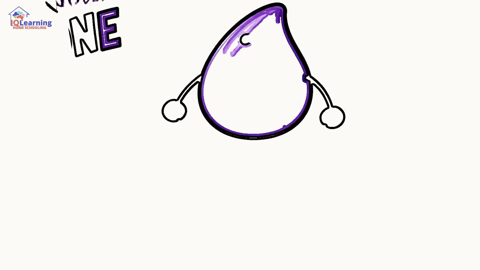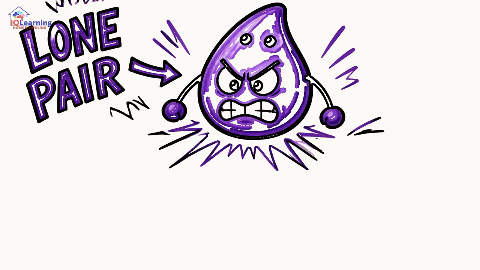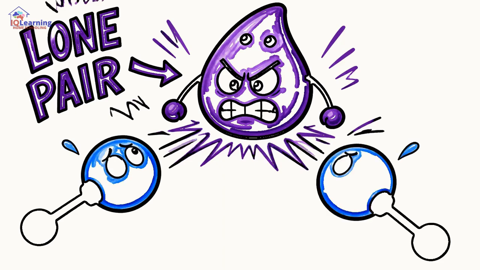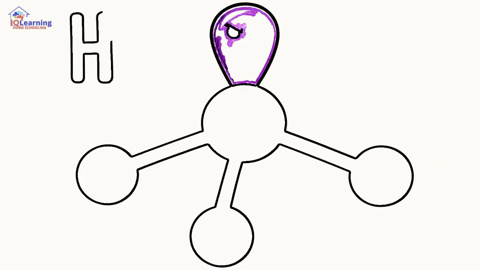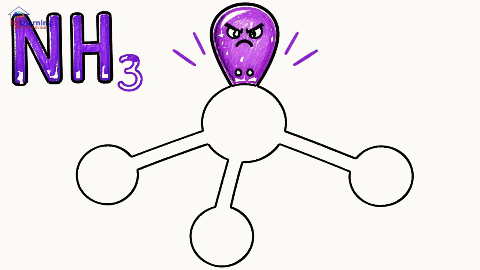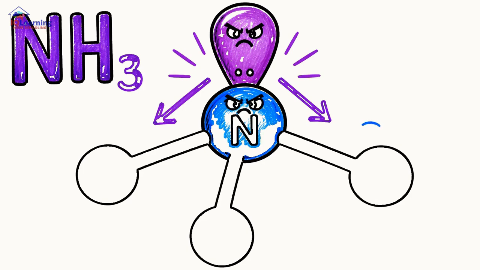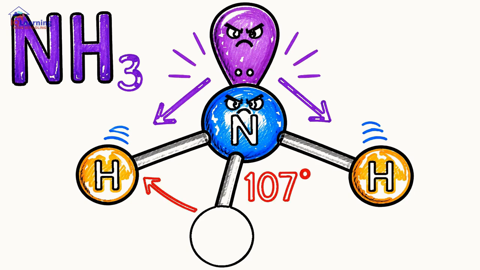But here's the twist. Some electrons exist as lone pairs instead of forming bonds, and these lone pairs are bullies. They're pushier and repel more strongly than bonding pairs. Take ammonia, NH3. It has four electron domains like methane, but one is a lone pair. This lone pair shoves the three hydrogen bonds closer together, creating a trigonal pyramidal shape with bond angles of about